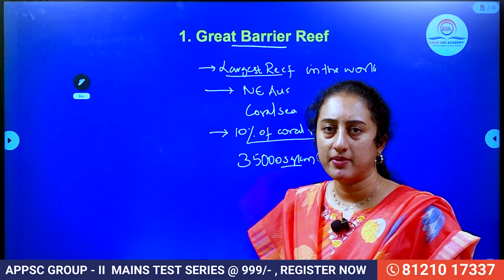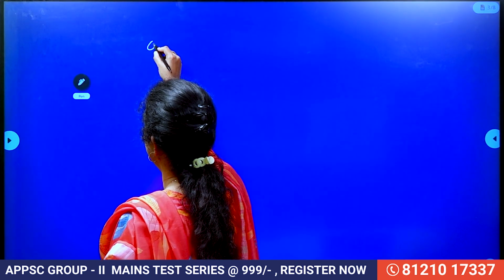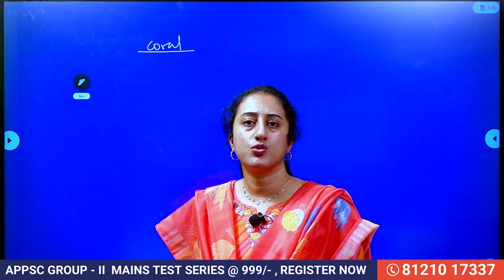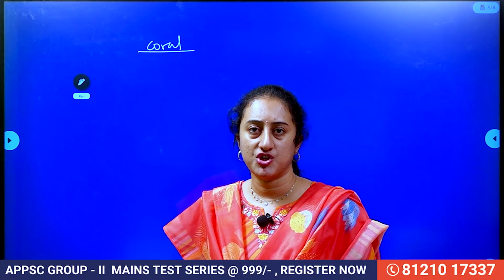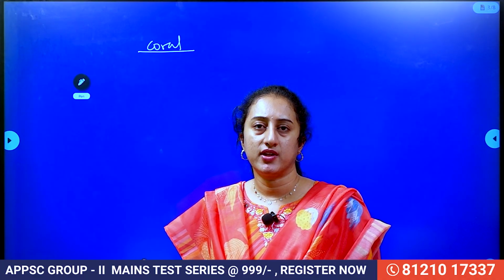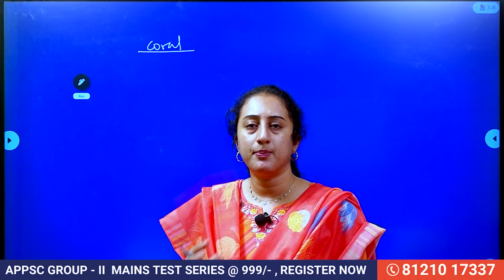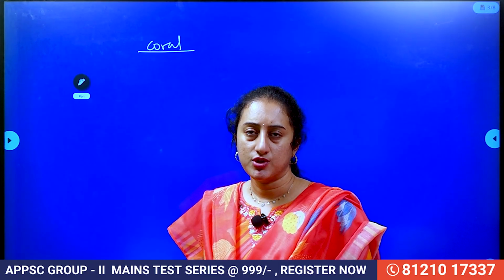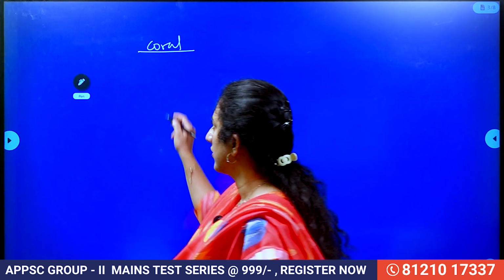Then what is happening to this Great Barrier Reef? Why do we need to worry? So first let us understand the concept of coral. Corals are marine polyps which live in a symbiotic relationship with zooxanthellae. Symbiotic relationship means a win-win situation or mutual benefit between the coral polyp and the zooxanthellae. Zooxanthellae is an algae which provides food through photosynthesis to the polyp, and the polyp in turn gives shelter to the microscopic zooxanthellae. So they are exchanging benefits so that both get benefit out of it.